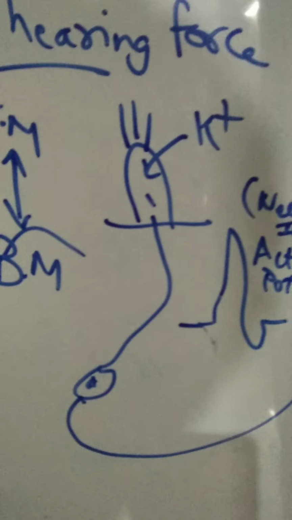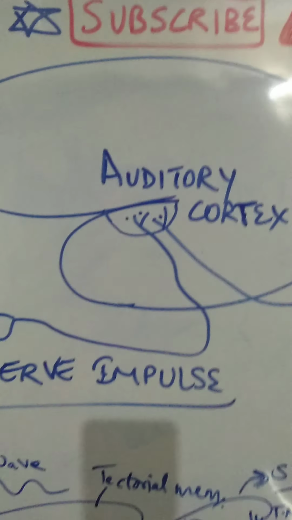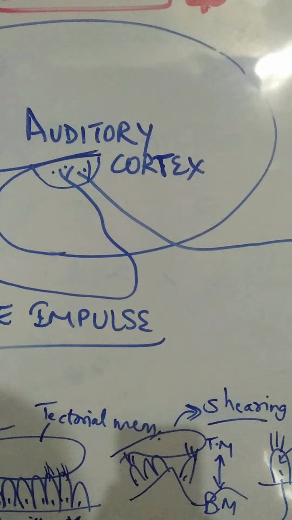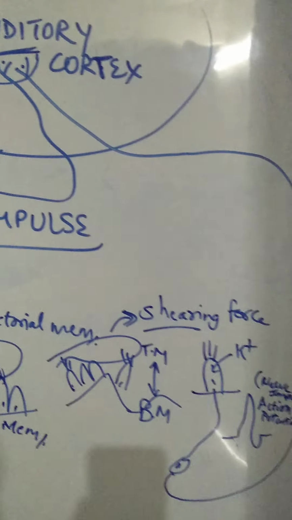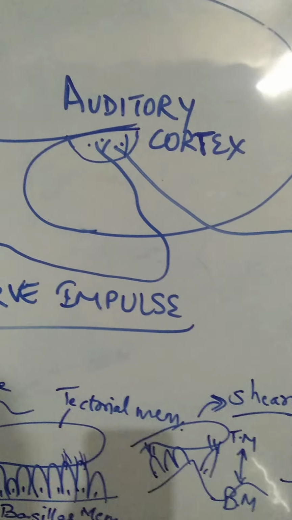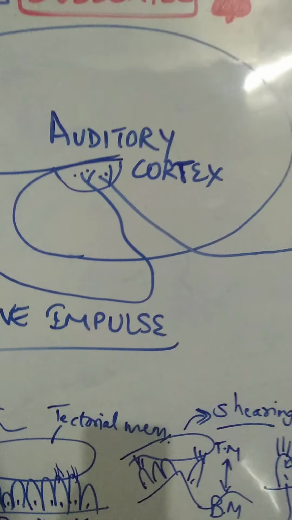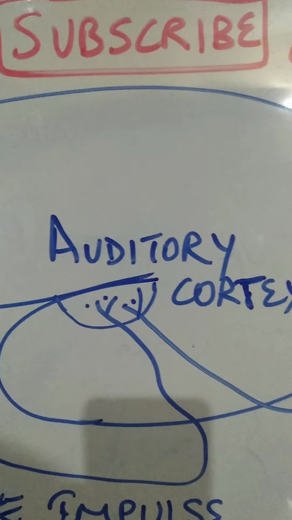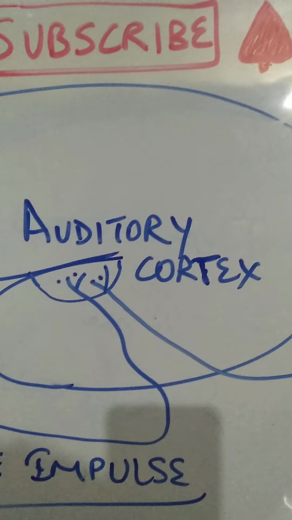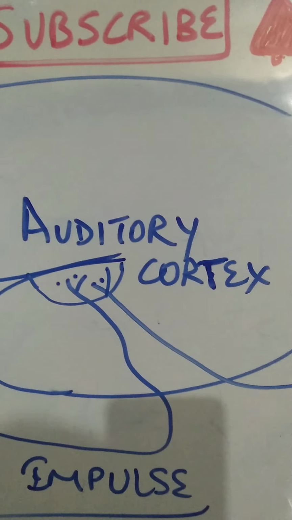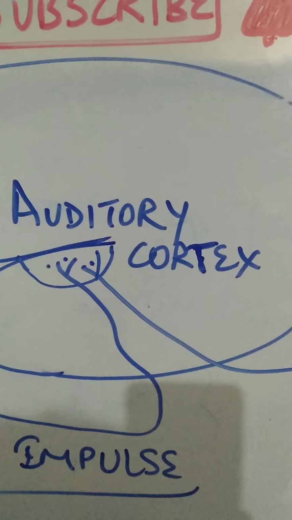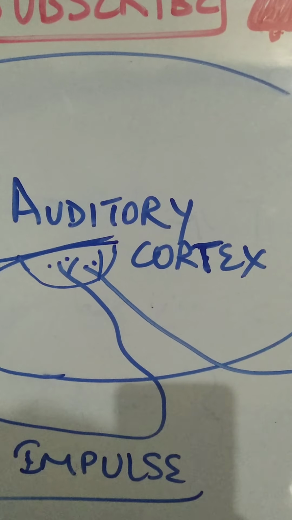This action potential is carried on towards the brain by one pathway, that is called the neural pathway, that I will cover up in my next video. But one neural pathway will carry this information, a set of neurons. It is not just one neuron which can carry up like this. There will be a group of neurons, okay, and those group of neurons ultimately take the information to the superior temporal gyrus, which is called the auditory cortex, where the sense of hearing is perceived. It's called superior temporal gyrus, okay? It is the auditory cortex where the sense of hearing is perceived.